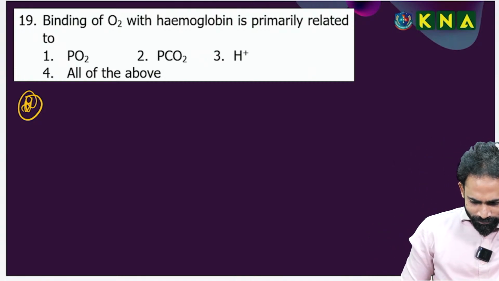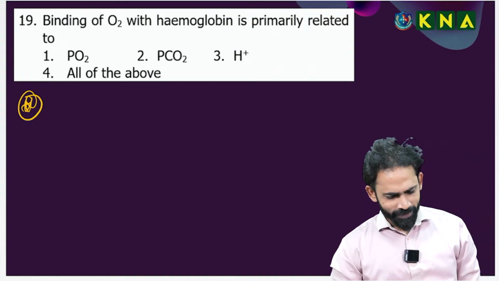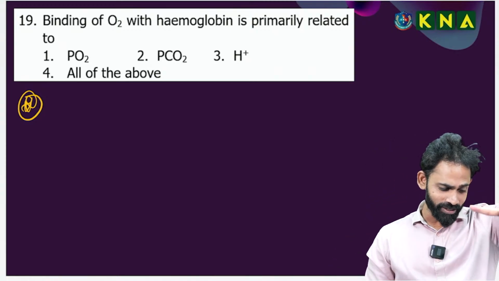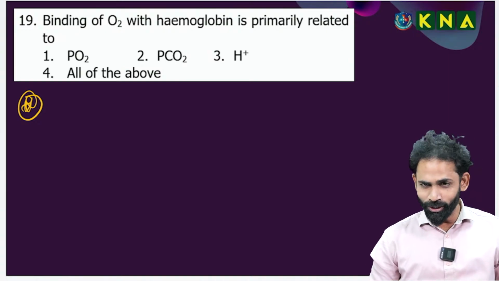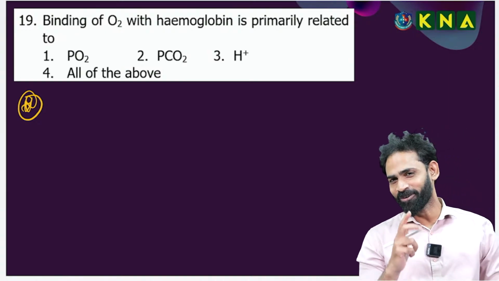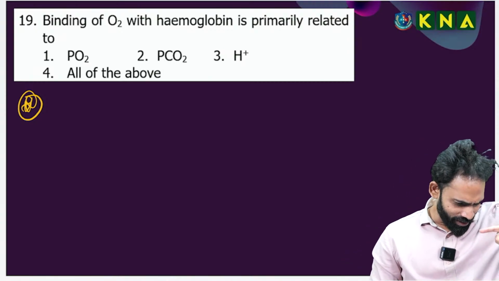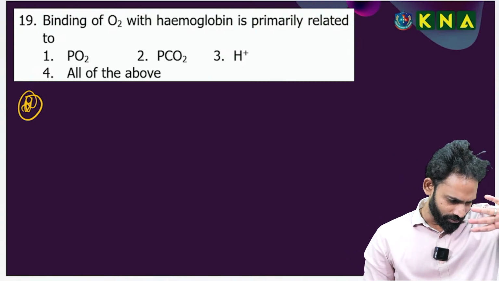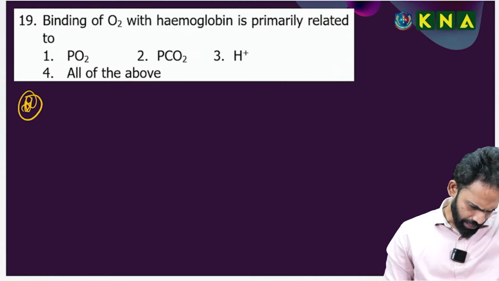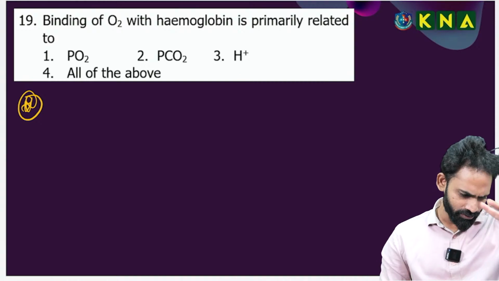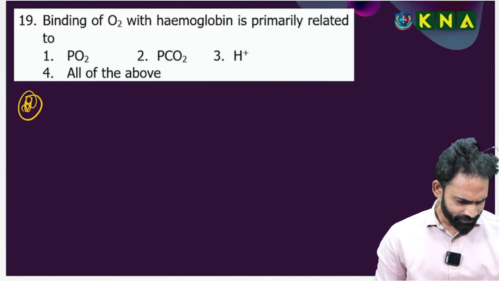Anyone, Balu. Fourth option, very good, move on. Question, one time can you check? Binding of oxygen with hemoglobin is primarily related to. Two questions I give like this. One time you can check. Balu, fourth option. Aishwarya, fourth option. Kirtana, fourth option. Anbalgam, fourth option. Venusri, fourth option. Somebody missed. Radha missed. Anyone?